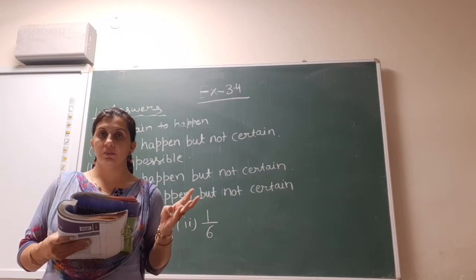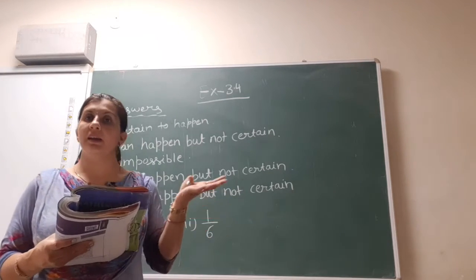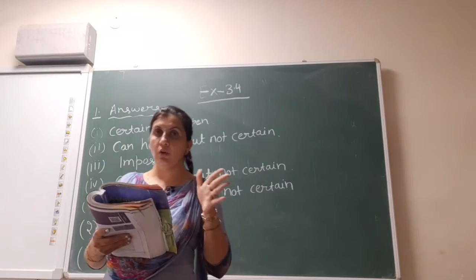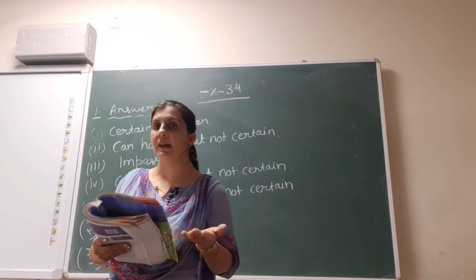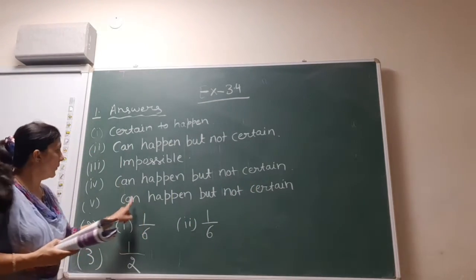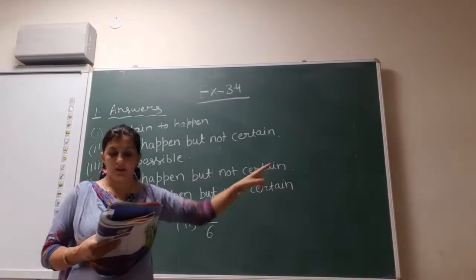Next is fourth, the next traffic light seen will be green. There are three. It can be green or it can be red, it can be yellow. So it can also be green. So there are chances that it can be green, but it is not sure. So can happen but not certain.